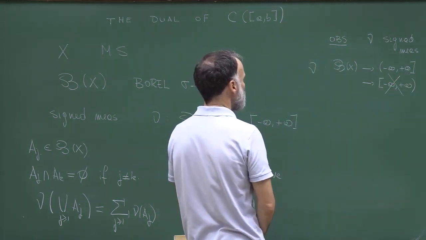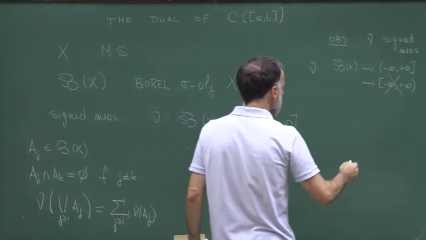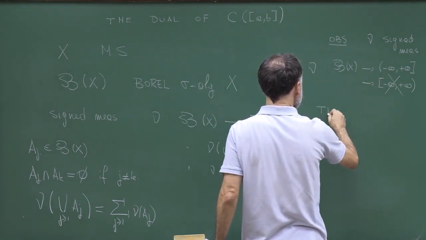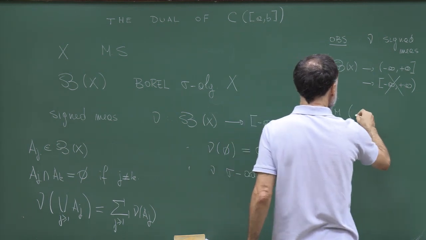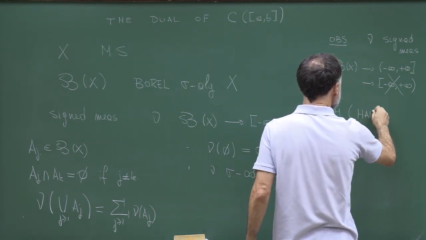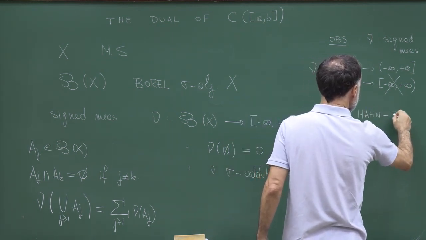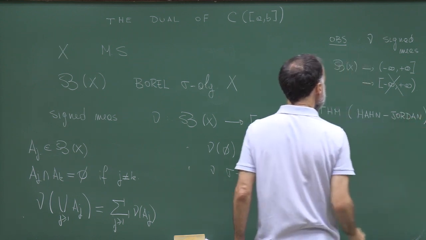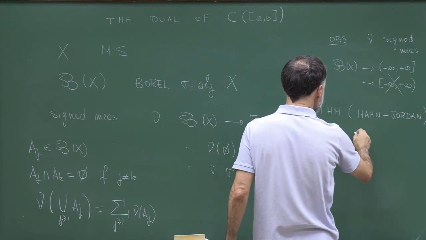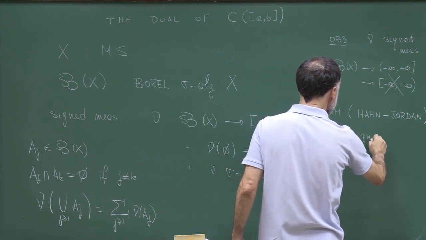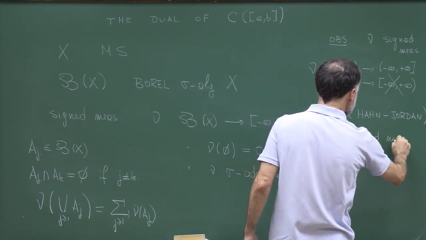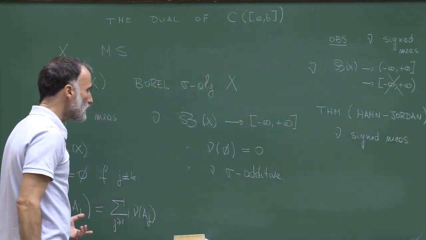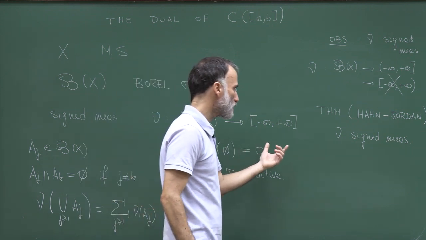For that, let me recall a theorem which is called the Hahn-Jordan decomposition. If nu is a signed measure, then it can be written as the difference of two non-negative measures.